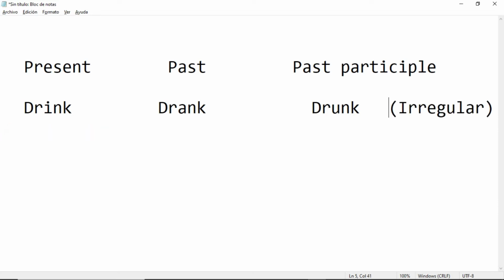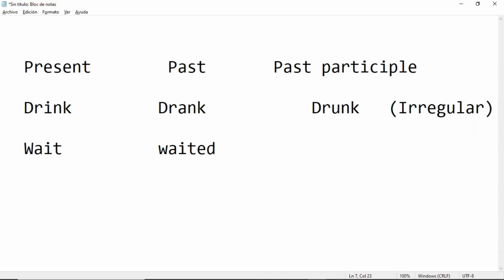But what would happen with the verb wait? In the past we said waited, and in the past participle, teacher, we also say waited. But why? Why does it not change? Because this verb is regular. Irregular and regular.